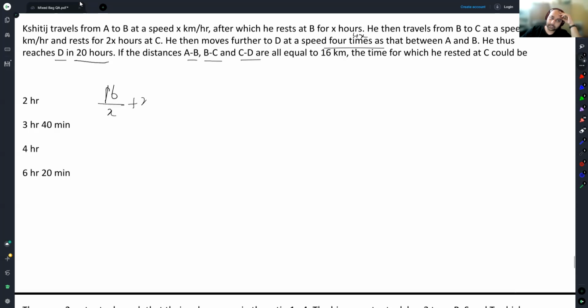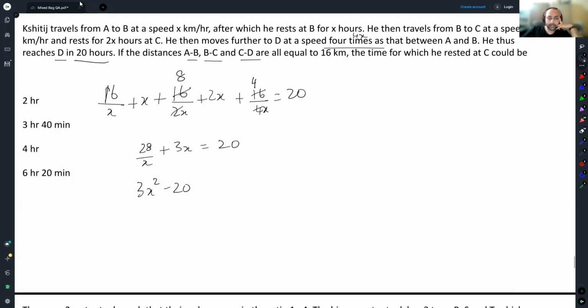16 by x plus 16 by 2x plus 2x. Plus 16 by 4x is equal to 20. So this cancels out to give me 8. This cancels out to give me 4. This becomes 28 by x plus 3x is equal to 20, or 3x squared minus 20x plus 28 is equal to 0. 3x squared minus 14x minus 6x plus 28 is equal to 0.